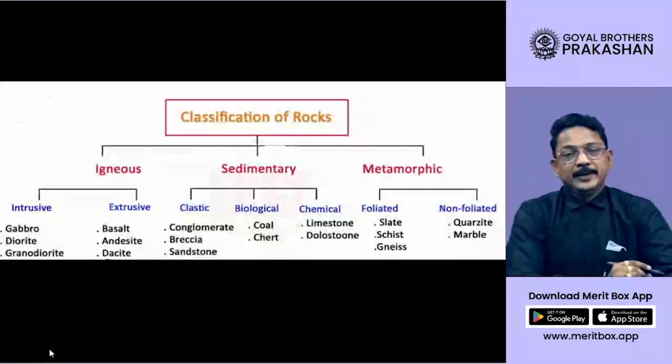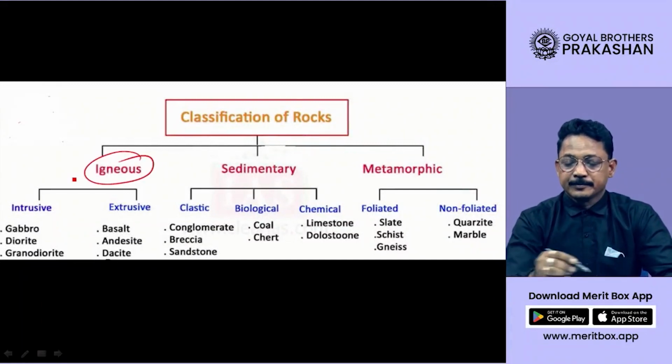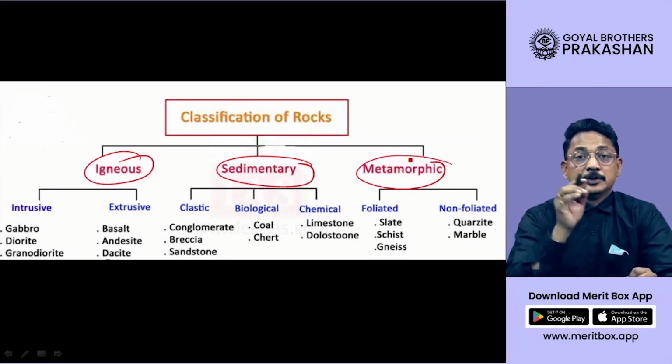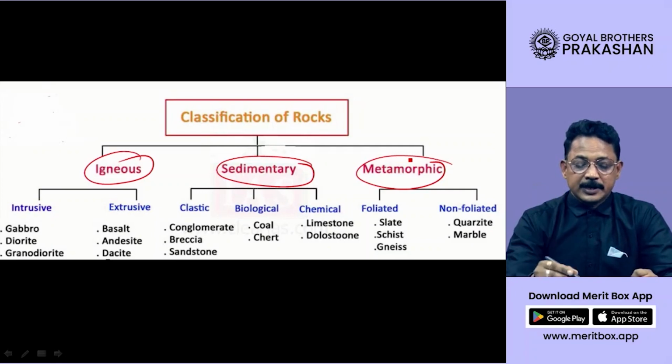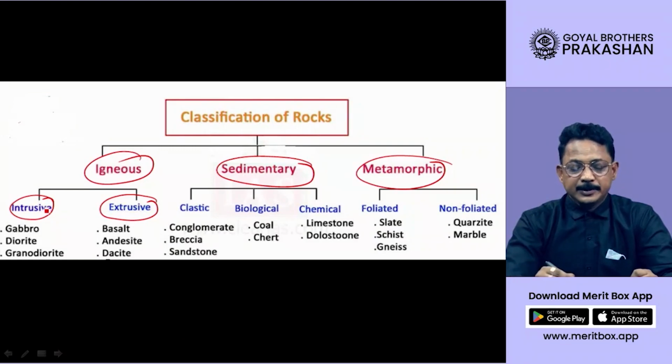Now we can classify the rocks as igneous rocks, sedimentary rocks, and metamorphic rocks. These igneous rocks are of two types: intrusive and extrusive. I will explain all this step by step, dear student. Igneous rocks are of two types: intrusive and extrusive.